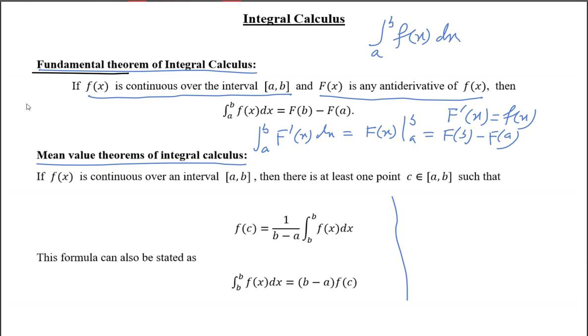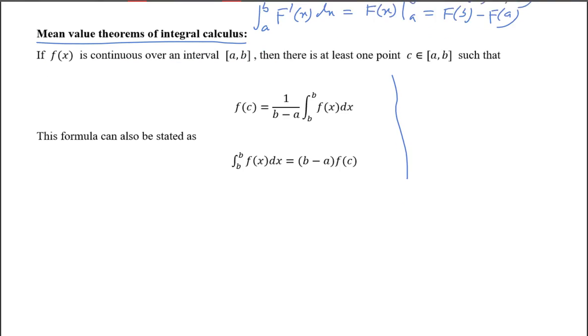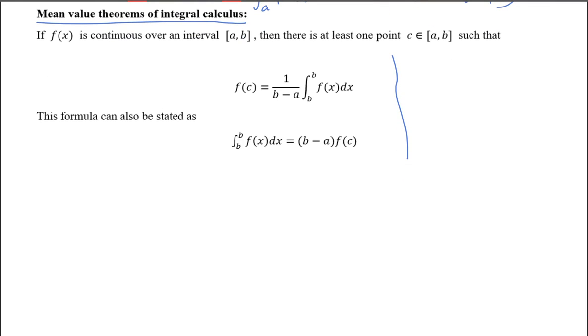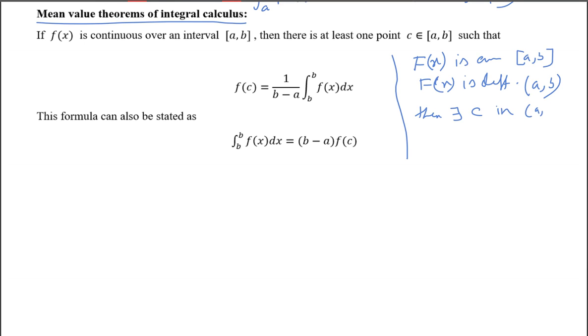If capital F of x is a continuous function over the interval ab, and F of x is differentiable over the open interval ab, then there exists at least one point c in ab such that F dash c is equal to (F(b) minus F(a)) by (b minus a).